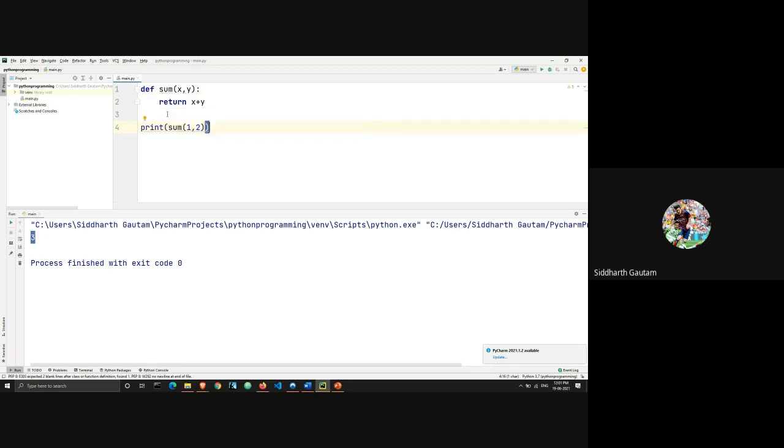Like, instead of printing inside the function itself, what I'm doing is just returning the value, which is x plus y, and then I'm printing it. But this is not a good example, right? We are just printing it. So what we are going to do is something else. Let's take a little more complicated function. Here we have the summation of two numbers, right? Let me think of a good example.